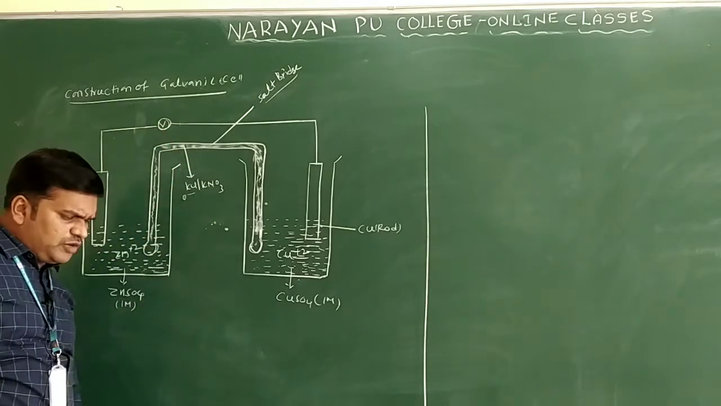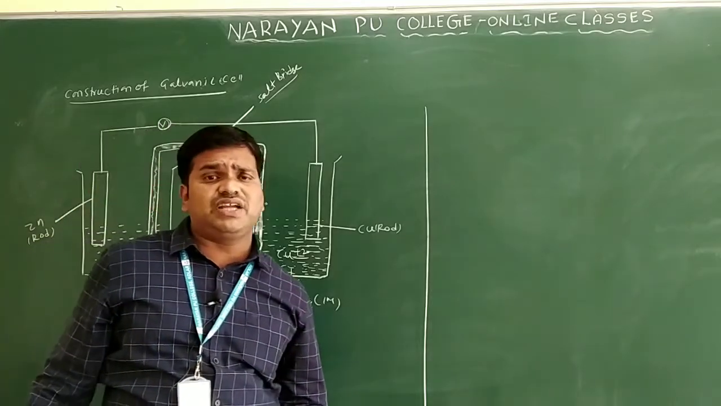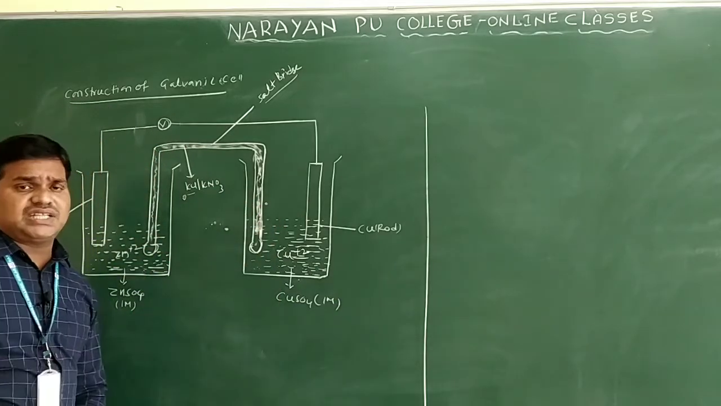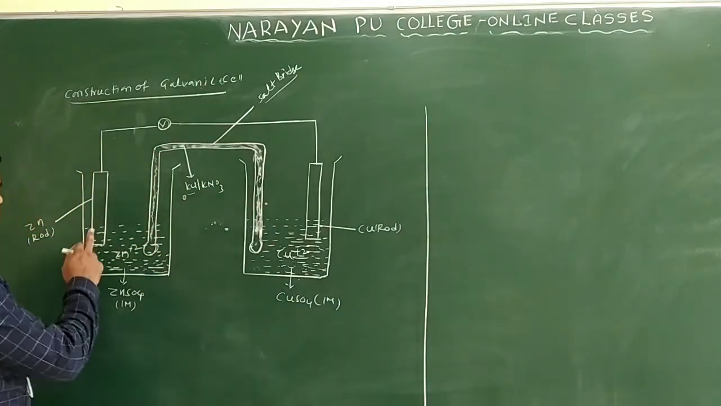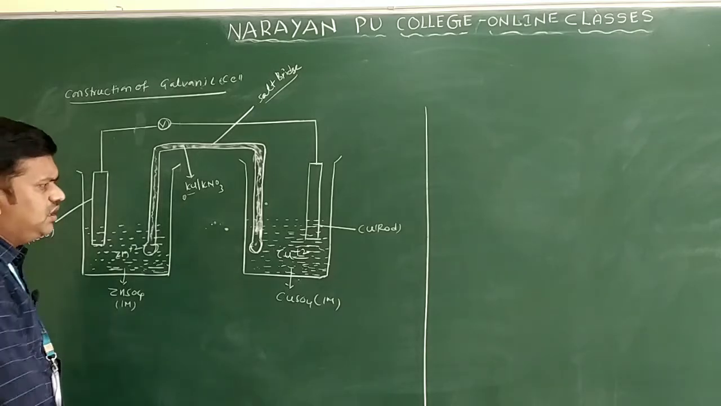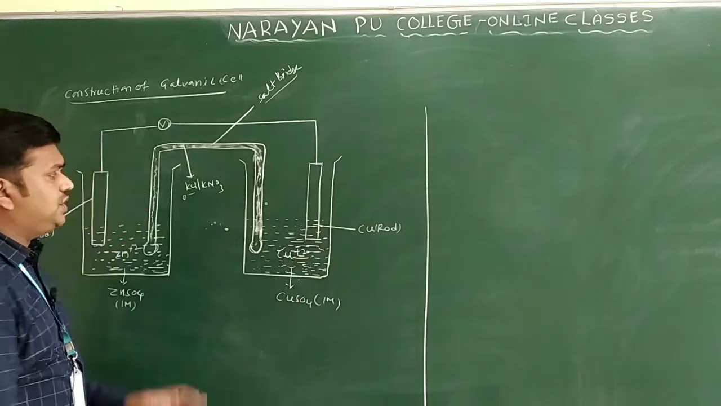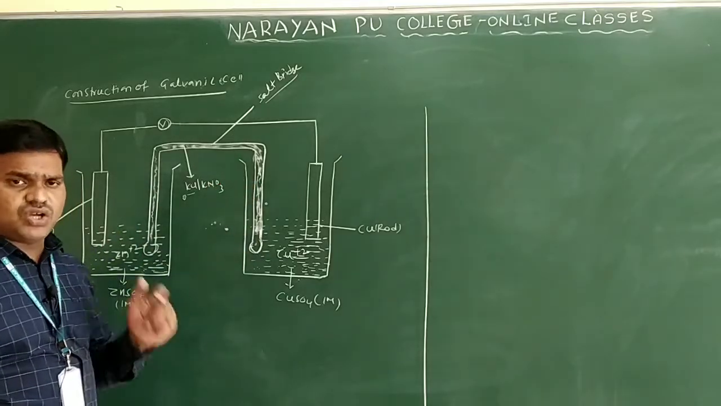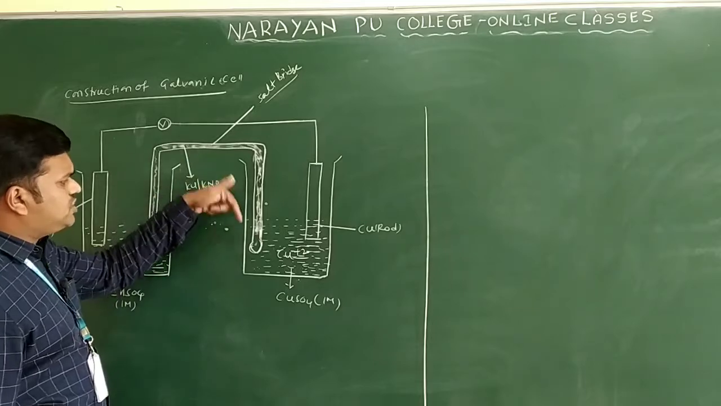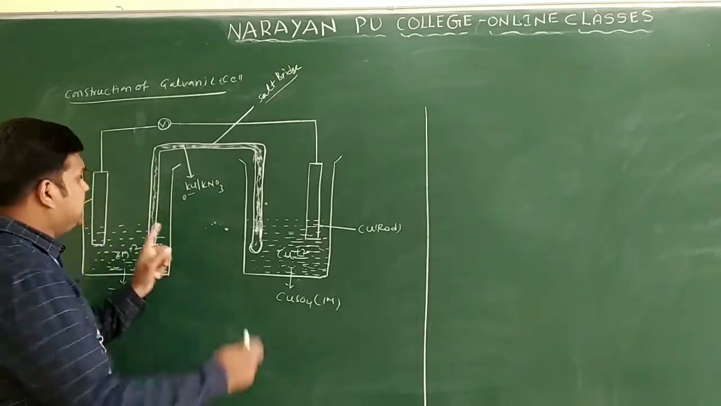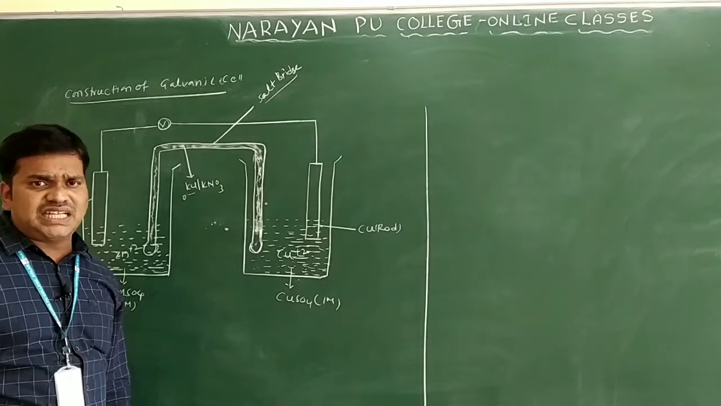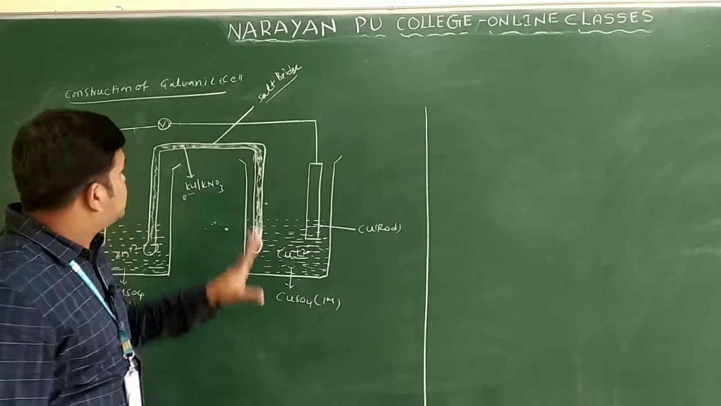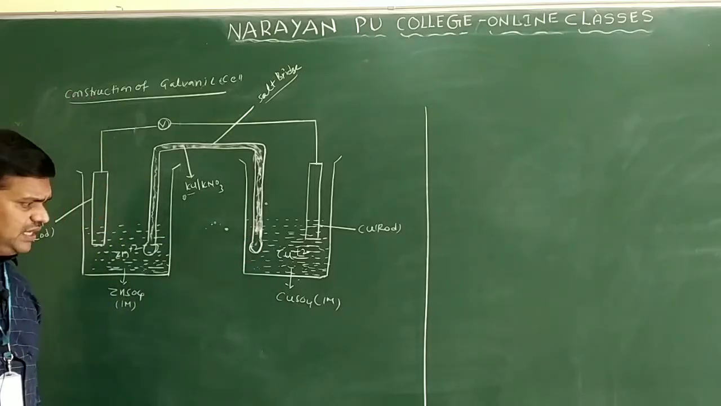So why are we using a voltmeter? We have to measure the current, how much current can be produced in this reaction. So this is the construction of the galvanic cell. Zinc rod is dipped in zinc sulfate solution, and copper rod is dipped in copper sulfate solution. These two half cells are interconnected by the salt bridge. I already told you, the salt bridge is used to complete the internal circuit. That is the internal circuit, and for the external circuit we connect a voltmeter. So this is the construction of the galvanic cell.